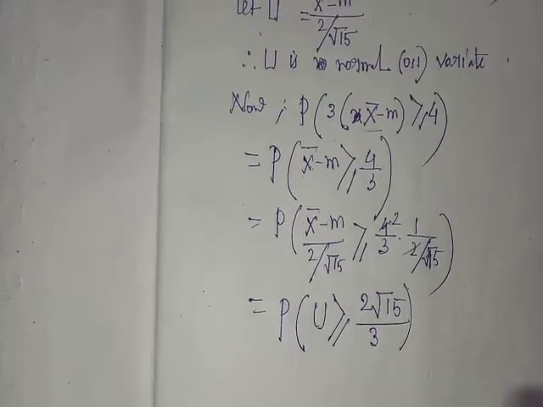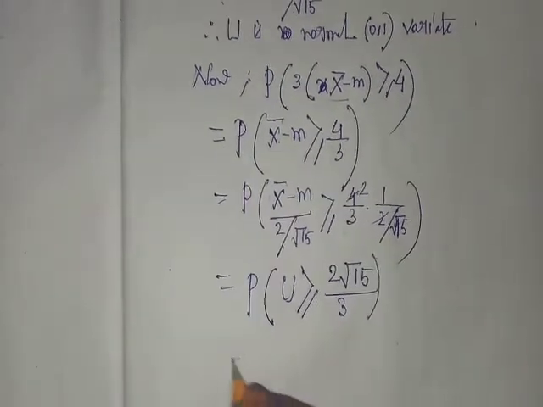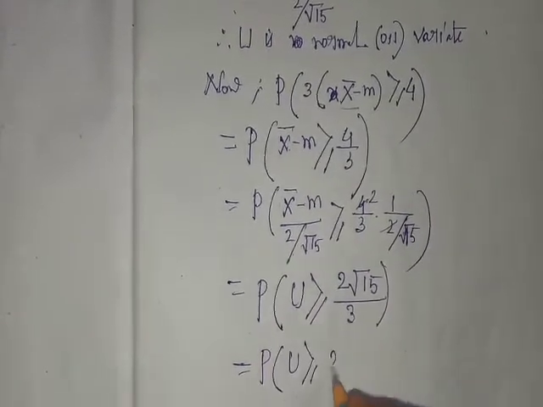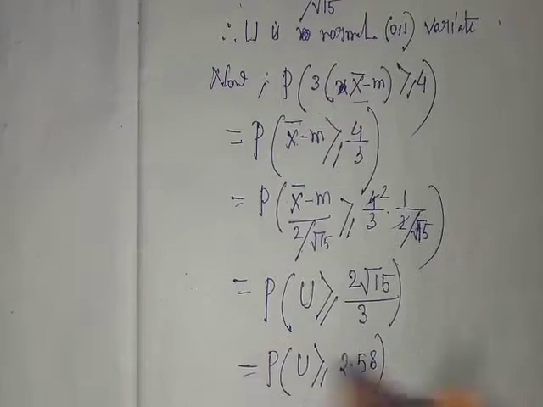Okay. So this is probability of u greater than or equal to, after calculation this value is 2.58. Clear?